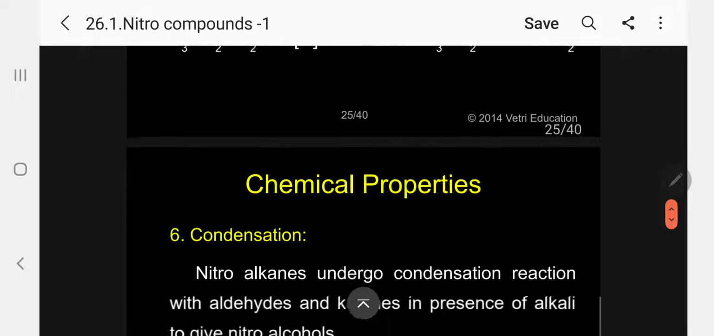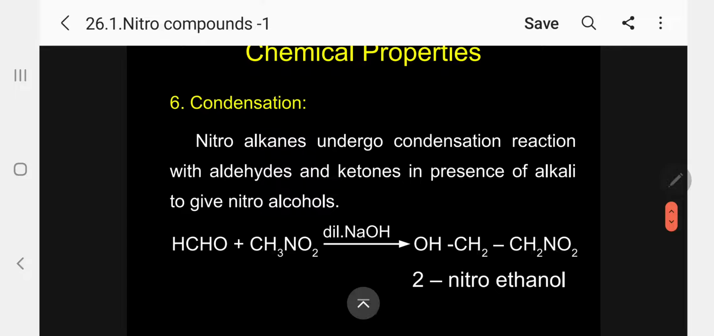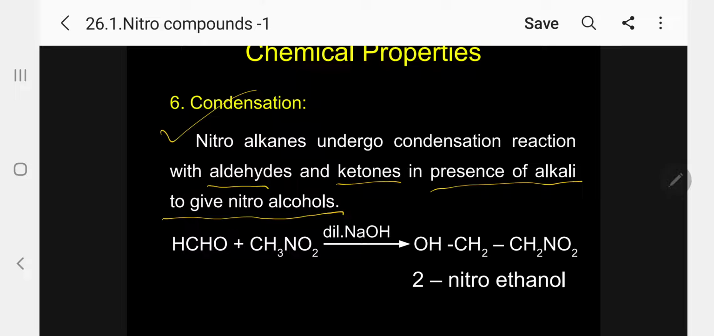Kindly follow. Coming to the condensation reactions. Nitroalkane undergoes condensation reaction with aldehyde and ketone in presence of alkali to give nitro alcohol. Because we know that hydrogen is acidic in nature, it undergoes condensation in presence of dilute sodium hydroxide. So what is happening? Let me write this structure, you can easily understand now. OH, kindly follow. So what will happen now?